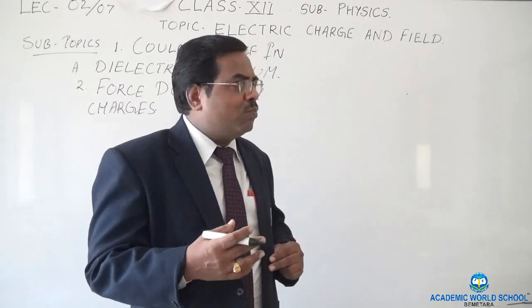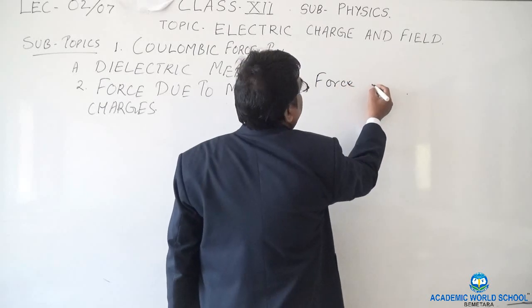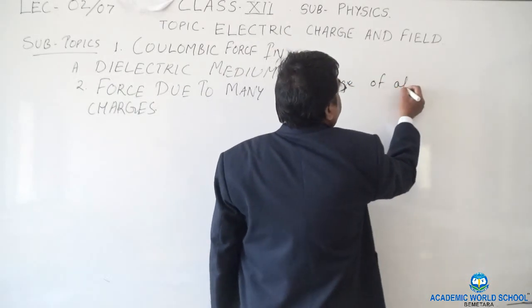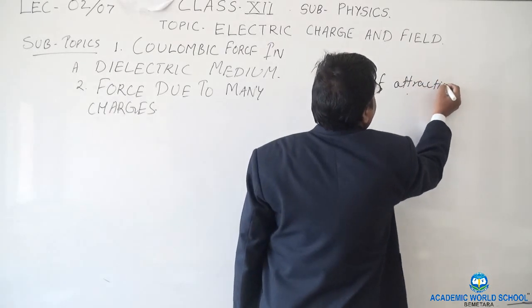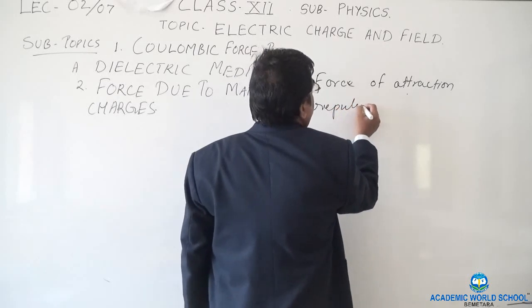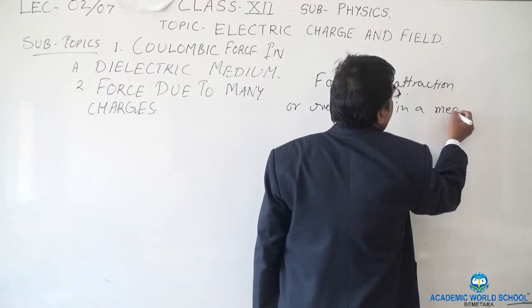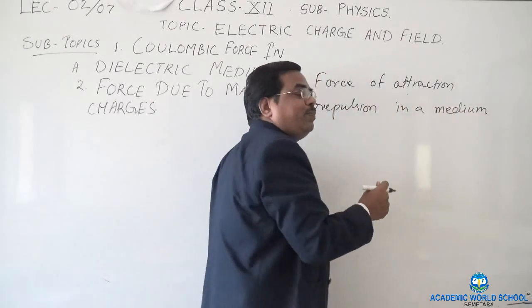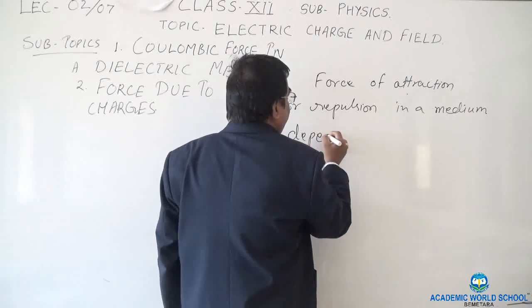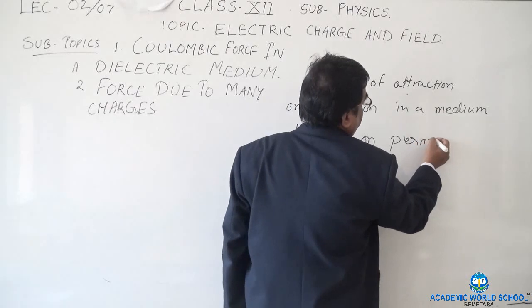The force of attraction or repulsion inside a medium depends on one property that is called permittivity.